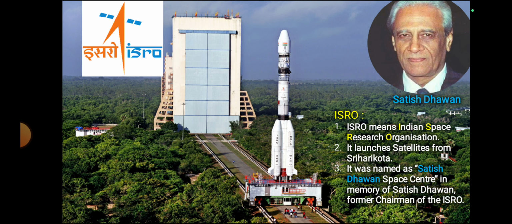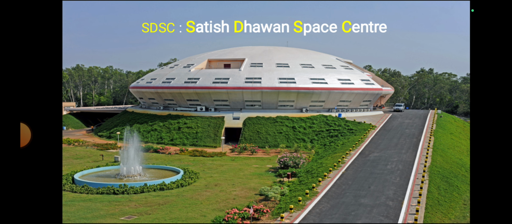So this is ISRO. ISRO means Indian Space Research Organization. It launches satellites from Sriharikota. Sriharikota is located in Tirupati district near Nellore. It was named Satish Dhawan Space Center in memory of Satish Dhawan, former chairman of the ISRO. It is SDSC, Satish Dhawan Space Center.